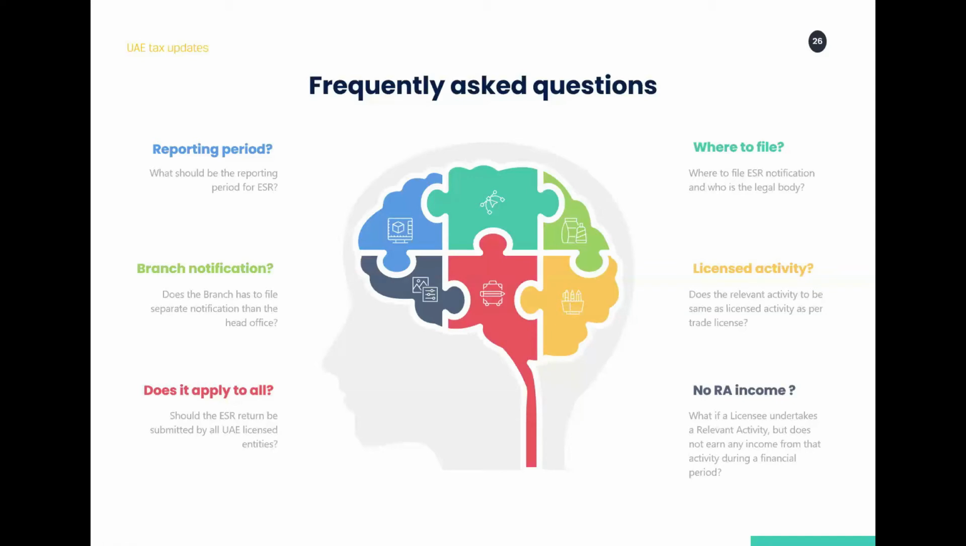So, no relevant activity income. What to do? If a company can do a relevant activity but has not earned any income from that relevant activity during the reportable year, then you just have to file the notification, and there is no need for a return to be filed at a later date. So these are most of the major frequently asked questions which we try to cover.